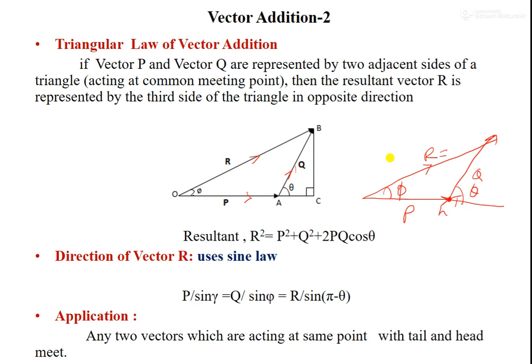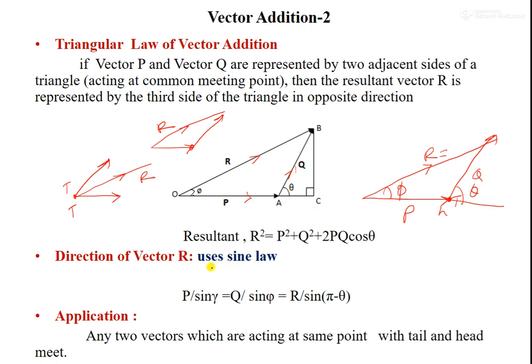Parallelogram law actually confirms this when both are starting from the same point, like this, tail matching. But in the triangular law, one head and tail are matching like this. So this fellow will be representing the diagonal here. It is the only difference. But the magnitude in this case and the magnitude in this case are the same. That is, the magnitude will be similar in both cases.